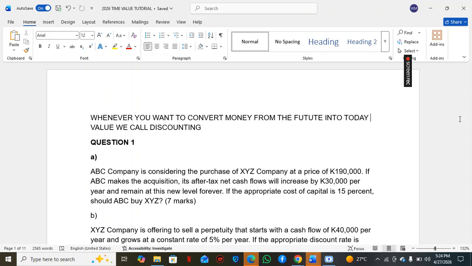It just means basically that every year 30,000 will be added to your profit, because the thing is going to be increasing by 30,000 a year.